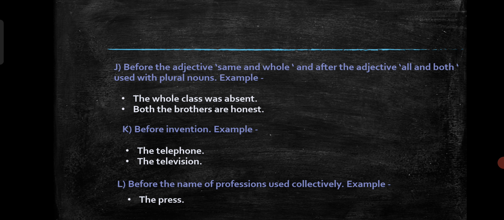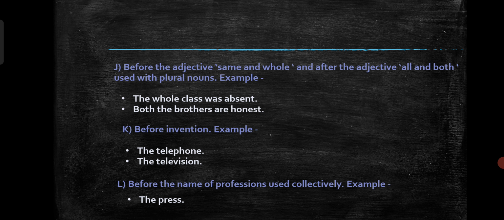Next, before the adjectives same and whole, and after the adjectives all and both, used with plural nouns. Remember this one. Before same and whole, and after all and both. Example, the whole class was absent. Here, before the adjective whole, we can write the. Next example, both the brothers are honest. So after both we can write the.